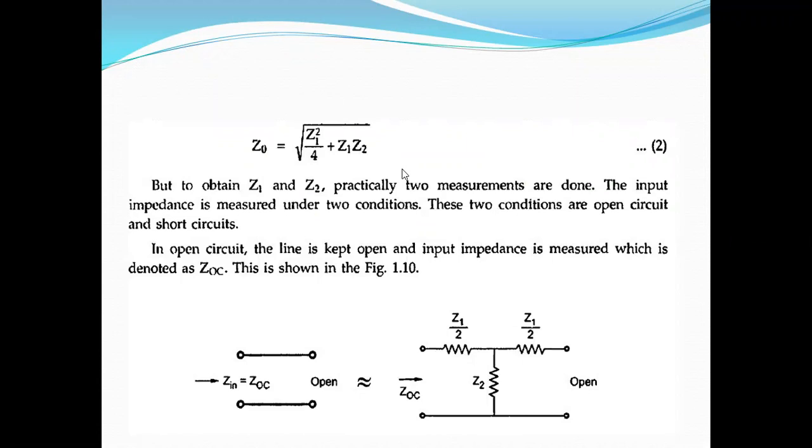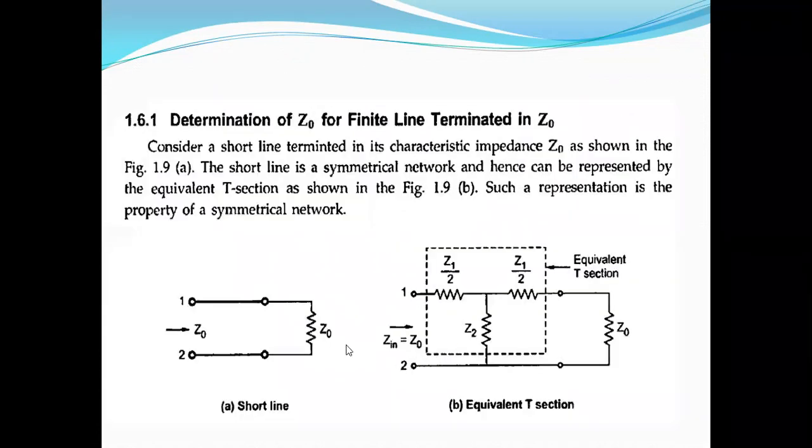Okay, now it is about the characteristic impedance of a finite line. That line is terminated with Z0. If you remember that point, whenever the line is terminated with Z0, it behaves like an infinite line. Whatever the remaining calculations are, we are going to get easily. Whenever it behaves like an infinite line, the impedance offered by this finite line is Z naught. So Zn is equal to Z naught.